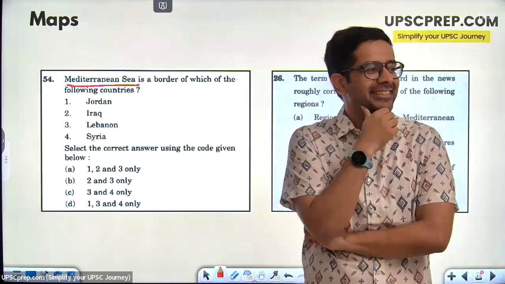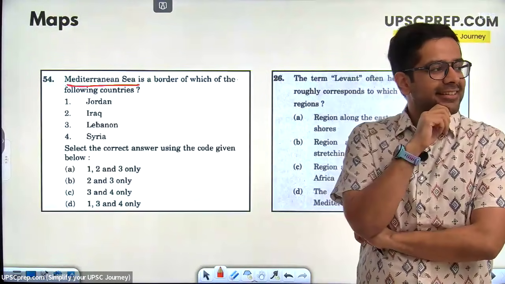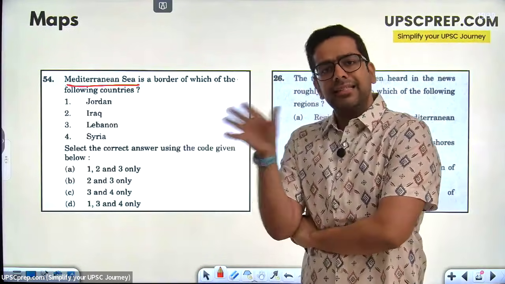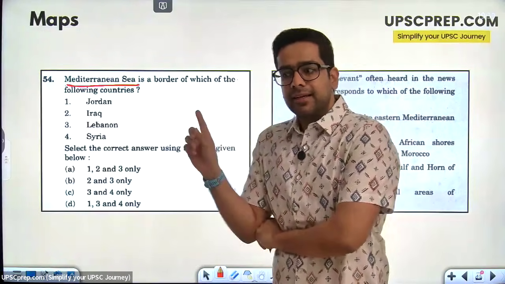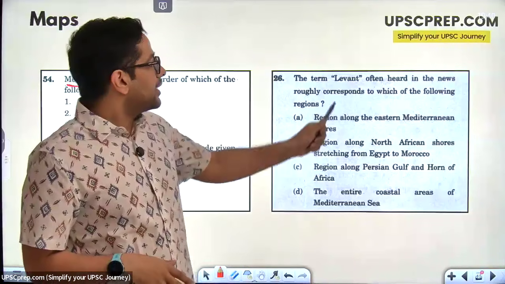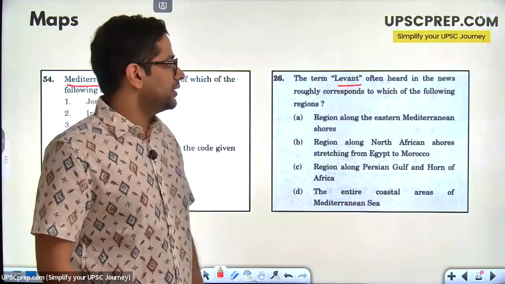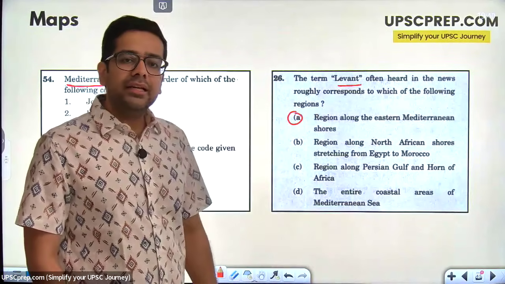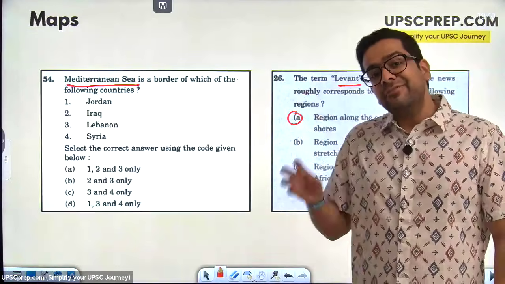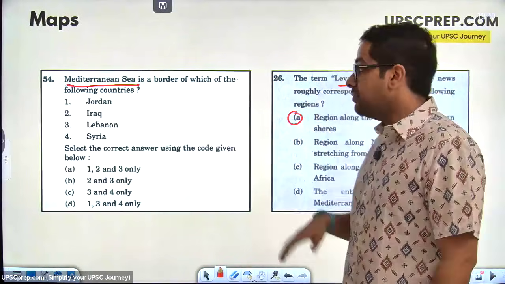Tell me, what happened? So see, this is exactly what it is. It's simple, straightforward. It was the same map, right? If they're asking questions on Israel again and again every year, leaving Israel aside, what did they say now? The term Levant, often heard in the news, corresponds to which region? It is the region along the eastern Mediterranean shores. That is Levant. Israel is in focus, and yet how are the questions coming? Related but sometimes not direct.